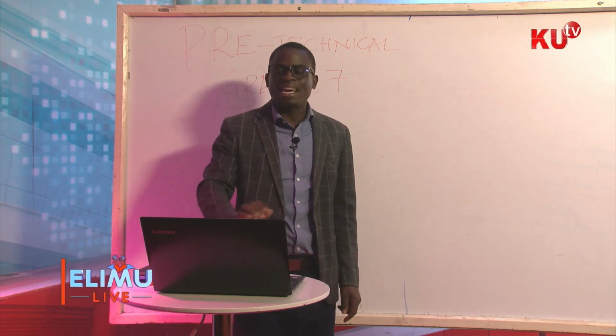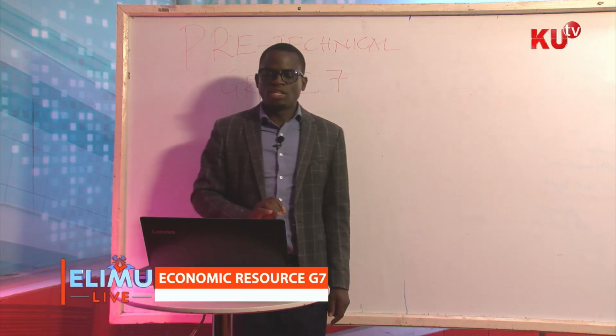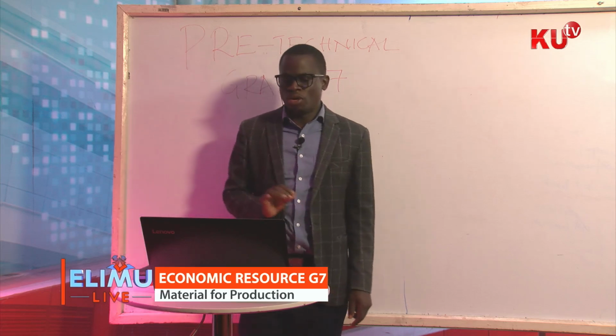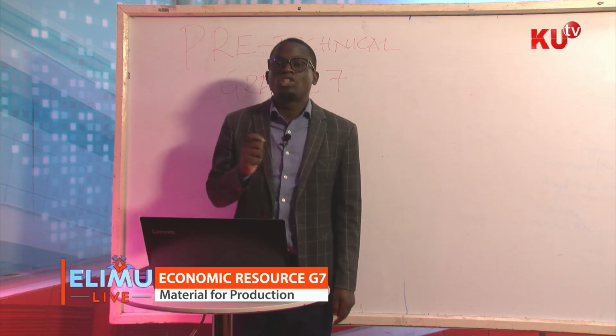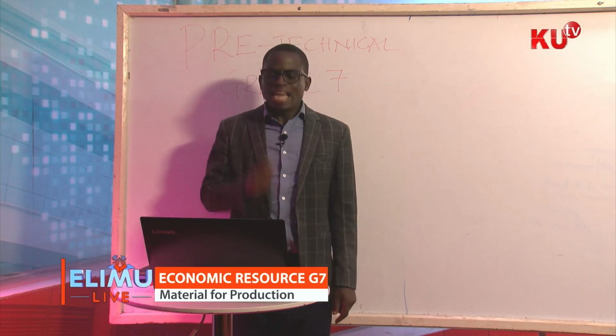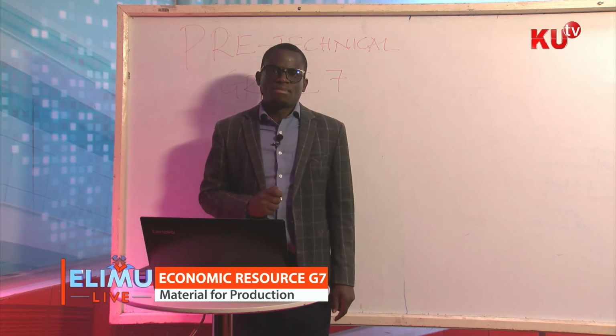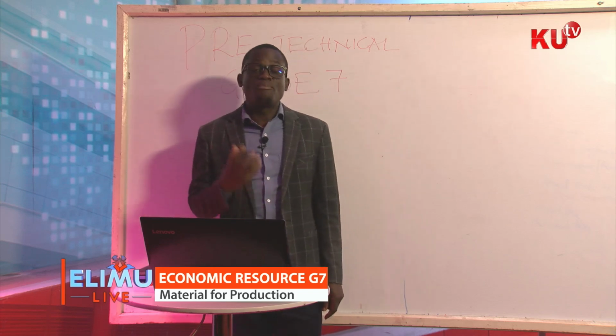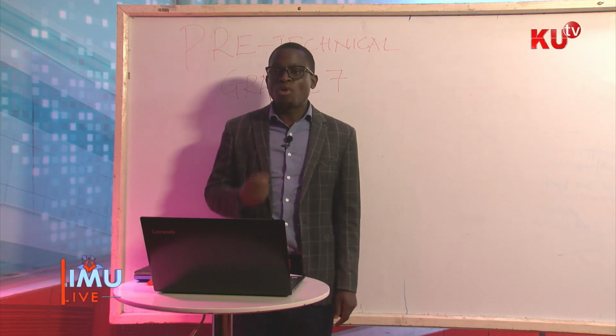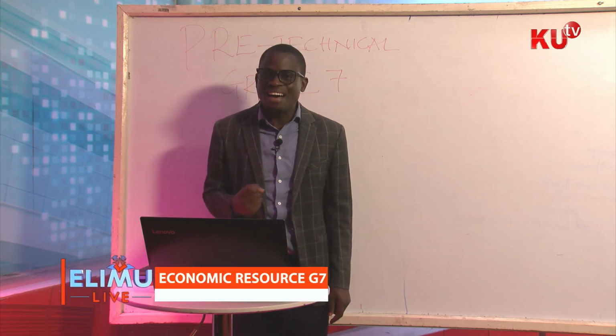Let's look at the last category of economic resources. Our last category of economic resources is the human economic resource. The human economic resources are referred to as the people who provide what we call the human service.